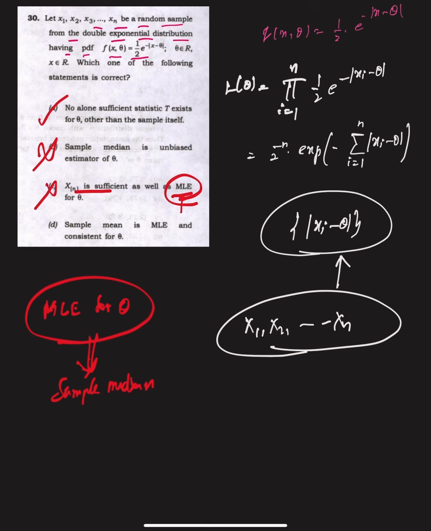Now statement 4 says the sample mean is MLE and consistent for theta. First of all, the MLE for theta is the sample median, not the mean. The mean is consistent for the center but not the MLE. So therefore statement 4 is also wrong. So statement A is the correct answer.